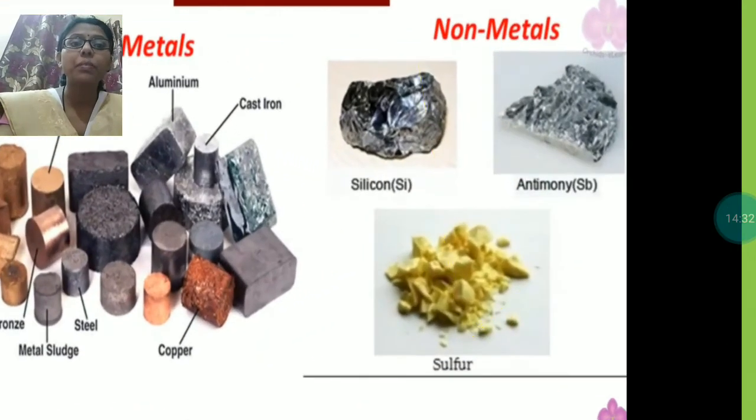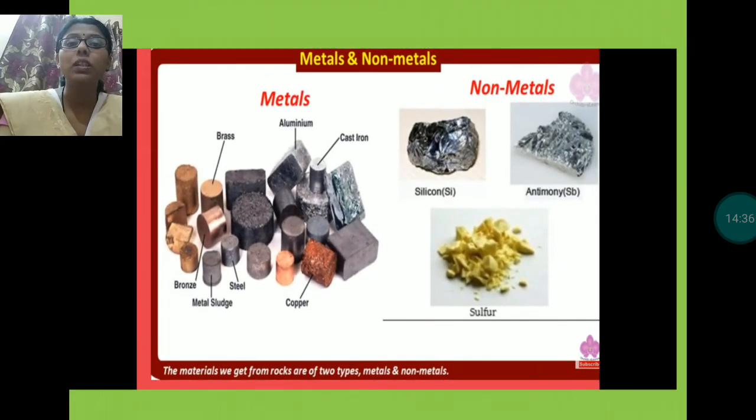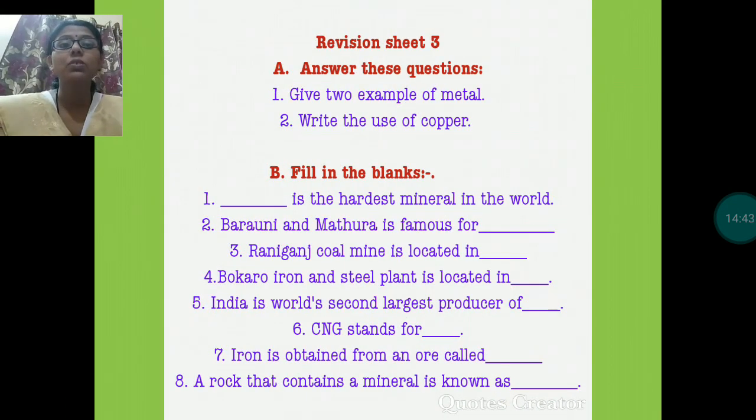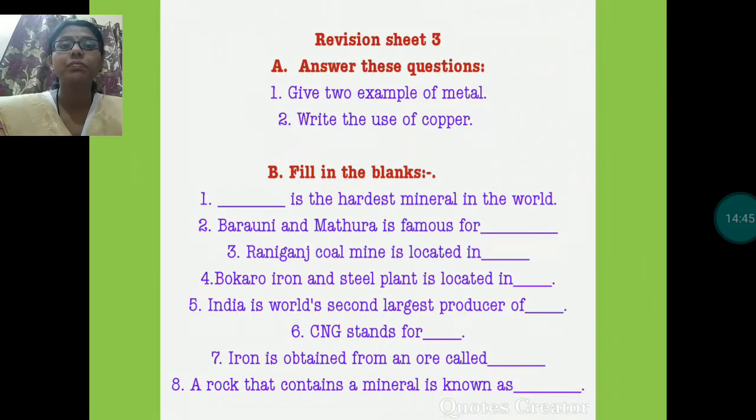These are the non-metallic minerals: silicon, antimony, sulfur, coal. These all are examples of non-metals. Now let us do some revision sheet related to this chapter.